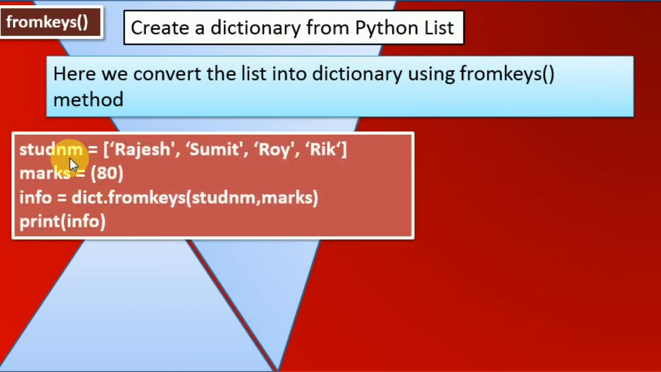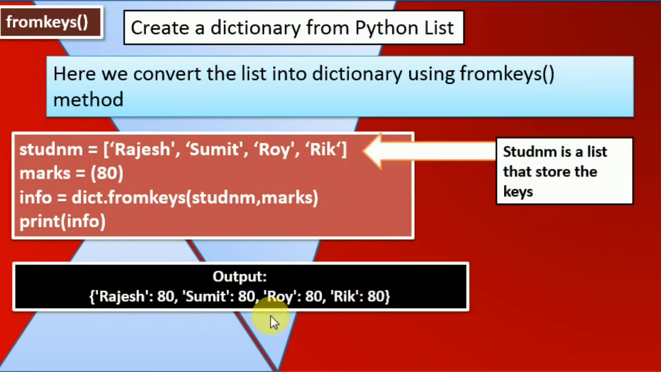So here it is, student, same line. I put a square bracket, whereas curved brackets were used for the tuple; this is a list. Marks are the same, 80. dict.fromkeys(student_name) with Rajesh, Sumit, Roy in square brackets. Both cases are the same, only the bracket sign changes. fromkeys is used in both cases, and it will convert the list names into keys inside that dictionary, named info.